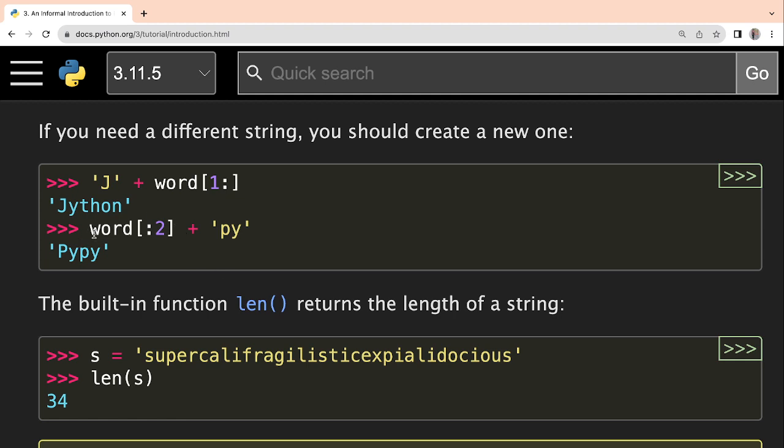Similarly, this example is also showing that. Whatever string you have, it cannot be changed in any way. Whatever changes you do, one new string will be created. So you have to keep this in mind.